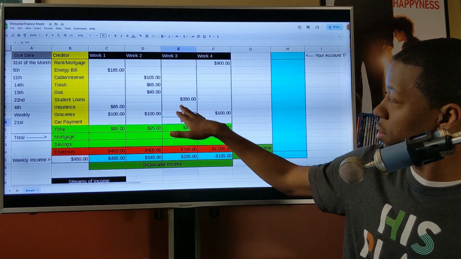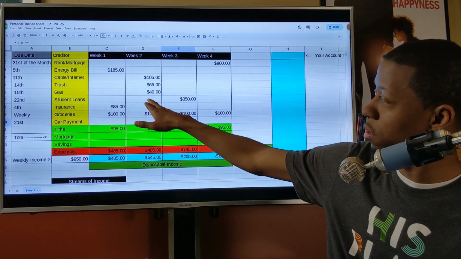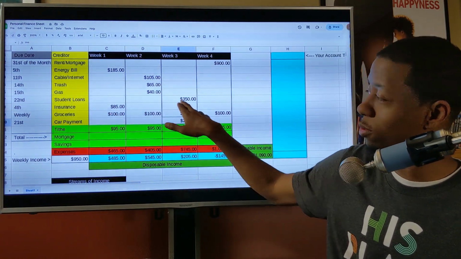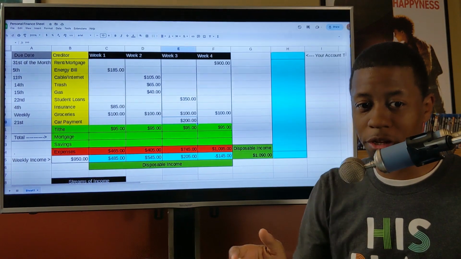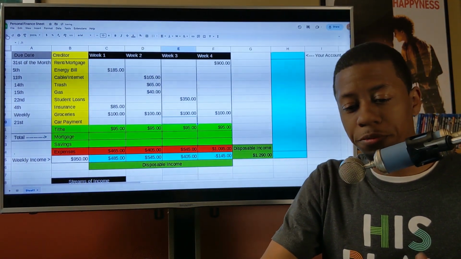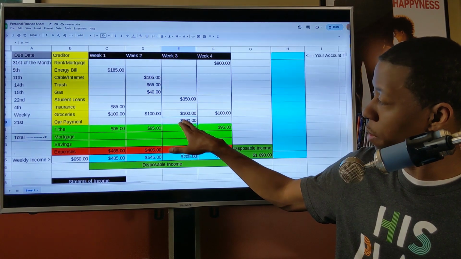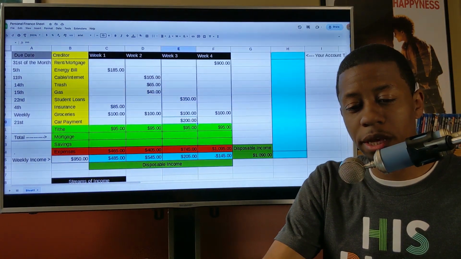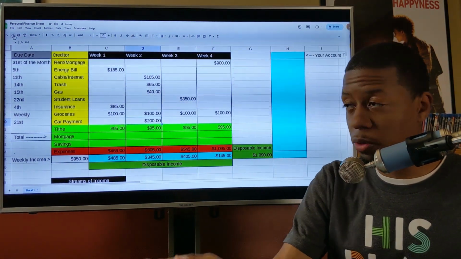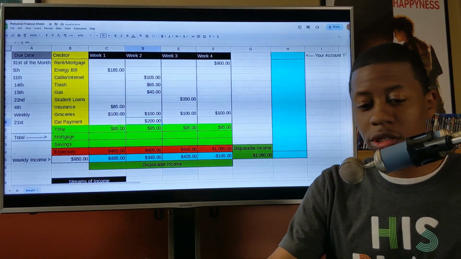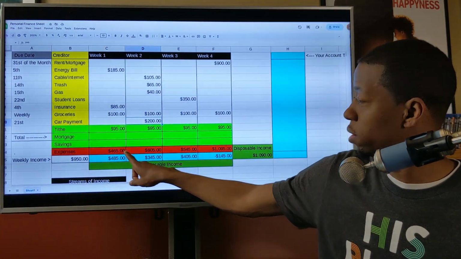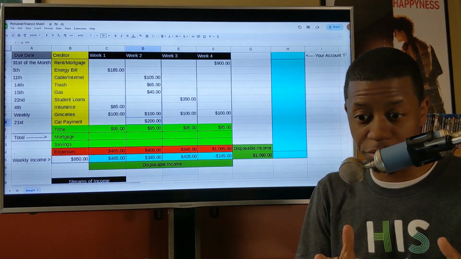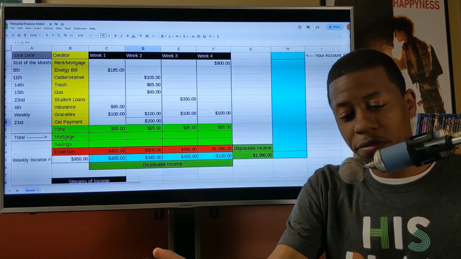Okay, so week 3, if you pay this one here during this week here, you're paying it early, so you're fine. You really don't want to move anything from week 1 to week 3 because then you're going to be late. You follow me? So in this example, let's say we're going to take away the car payment, which is $200 from this week. We'll take that payment away, and we're going to put that payment on week 2. So we move that up and you're paying it 1 week early. So now you've got 465 week 1, 605 week 2, and 545 week 3. It's still a little bit off, but it's pretty close.